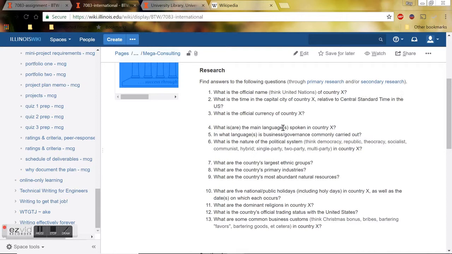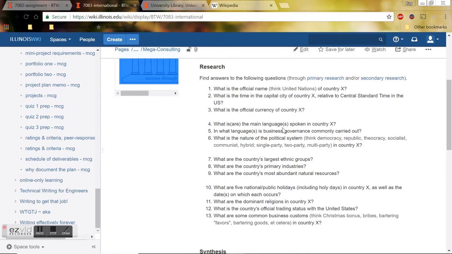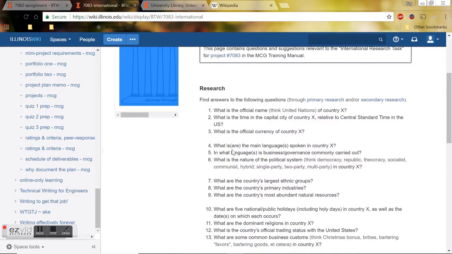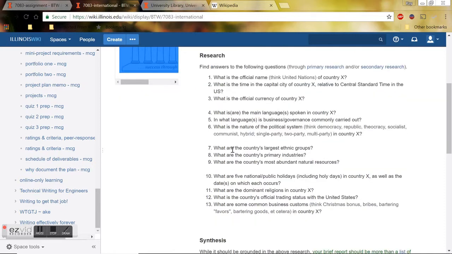Okay. So you'll need probably a combination of primary and secondary sources, and I'm not going to put a limitation on how many there should be. I would simply recommend that you gain this information or answer these questions from the most reliable sources you can find, whether they be primary or secondary. So for example, if I wanted to find out, what is the official currency of Indonesia, I could do a Google search. I could do that. I could look at news articles.